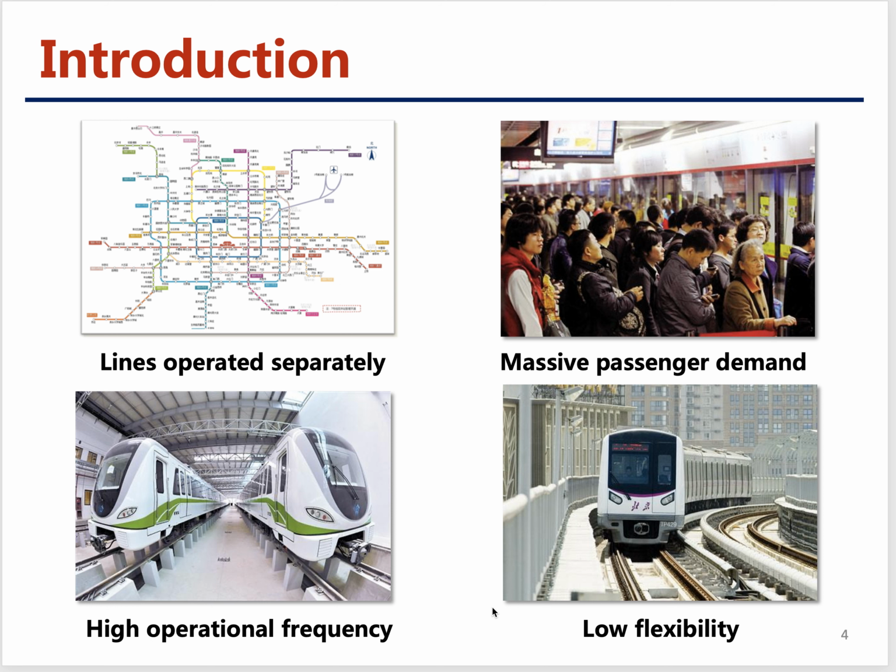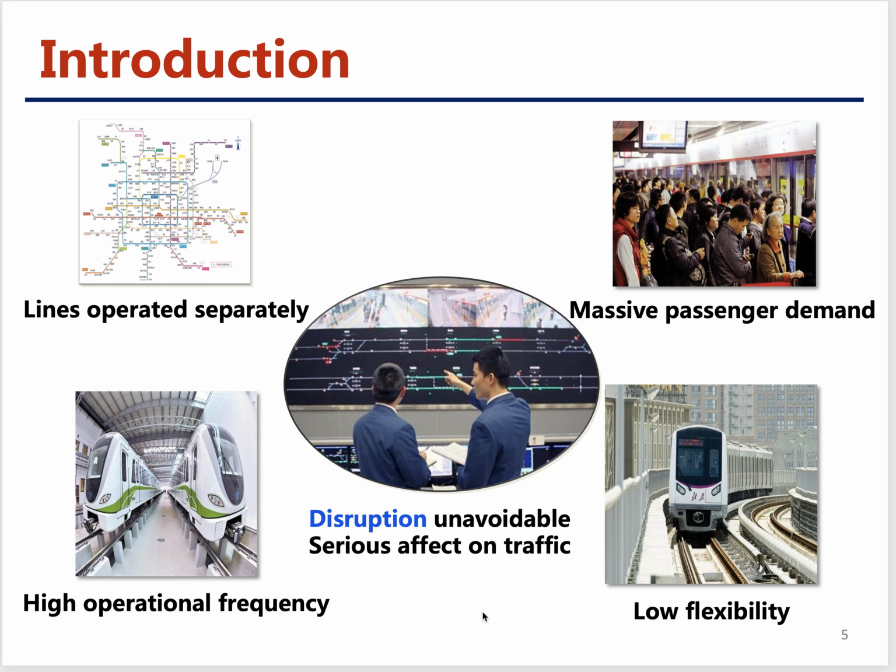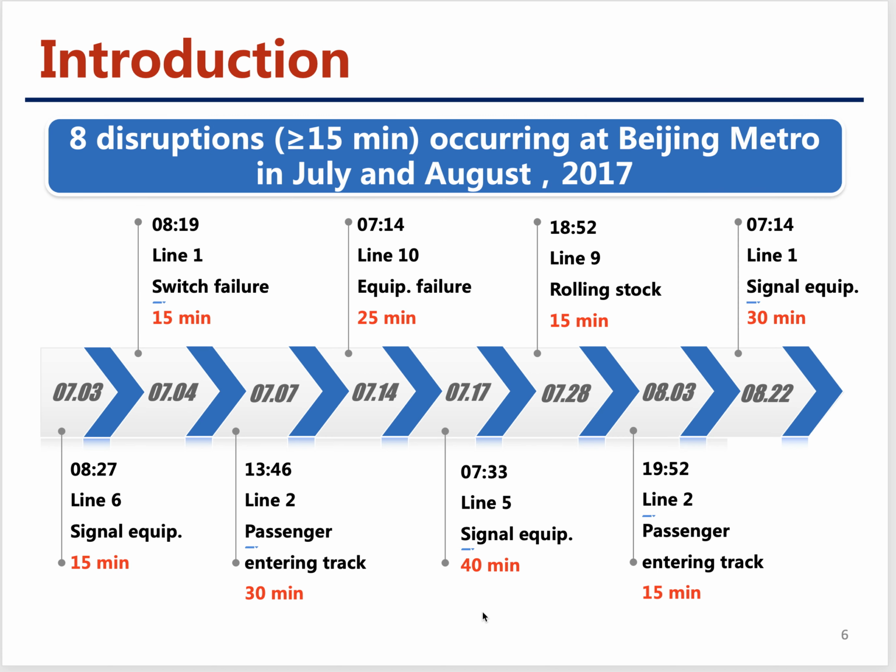And as we all know that the metro lines have very simple layouts, so the flexibility of the train operation is very low. So when disruption happens, it usually has a very serious effect. However, as we could imagine, disruption is unavoidable.